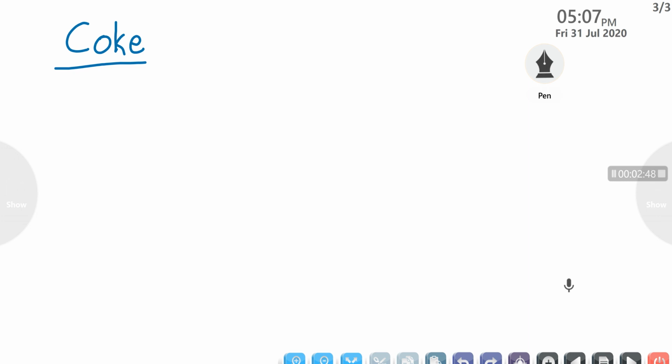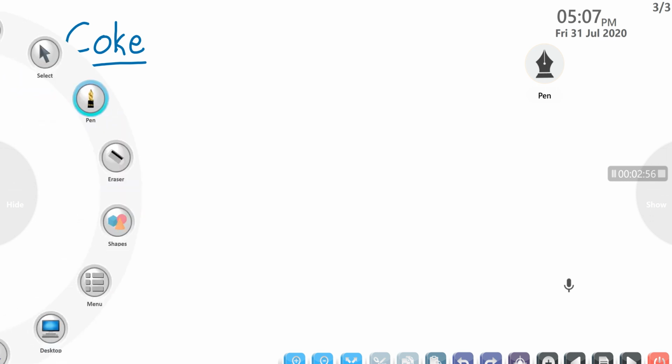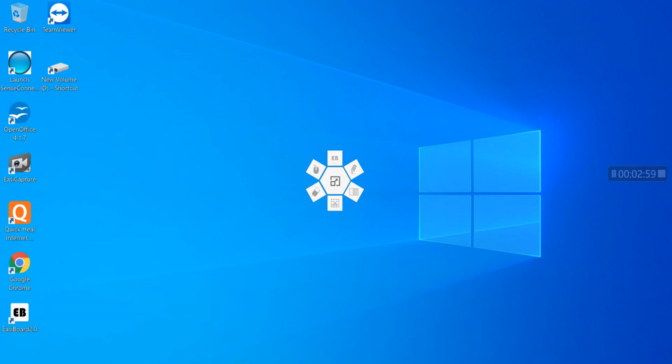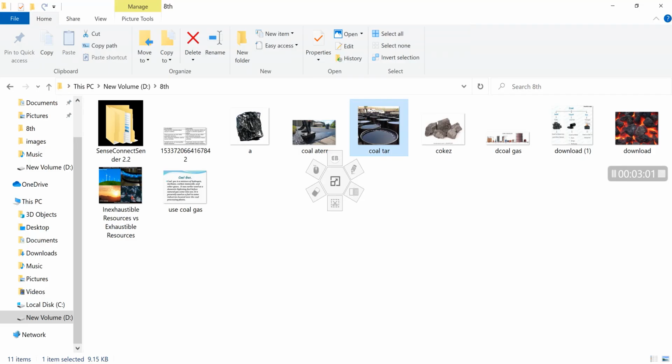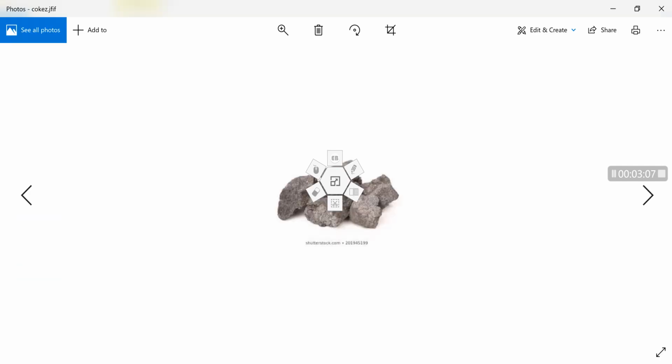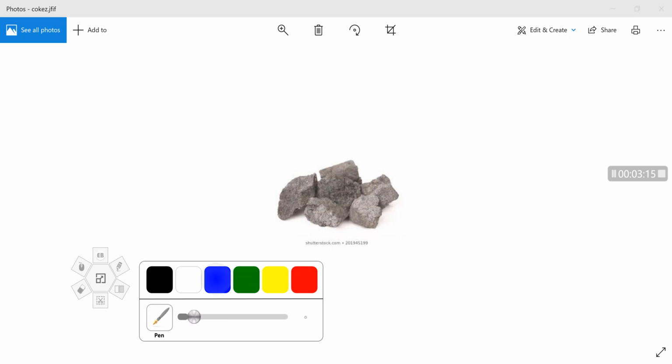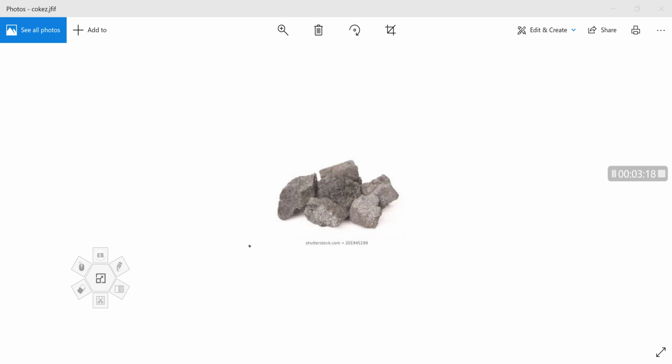In yesterday's class, I showed one diagram. I think I will show it again here. Just observe the diagram here. This is coke. Just observe the structure of the coke. Here we can elaborate some properties of the coke.